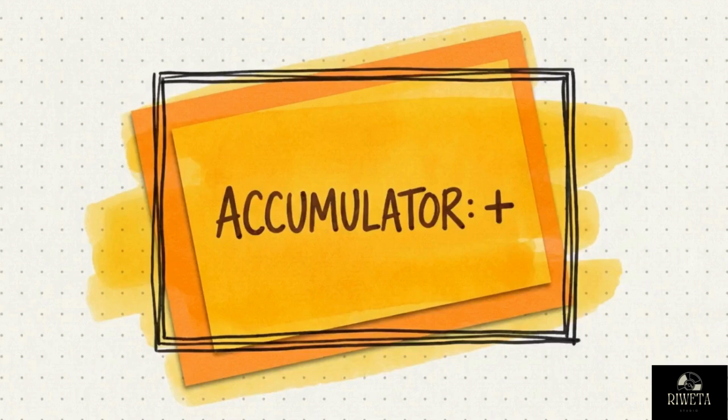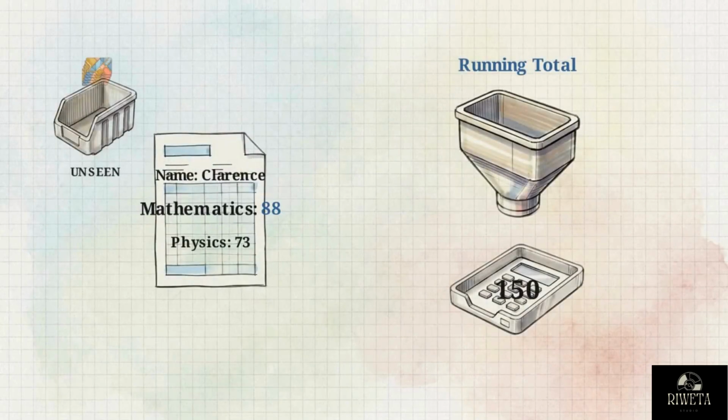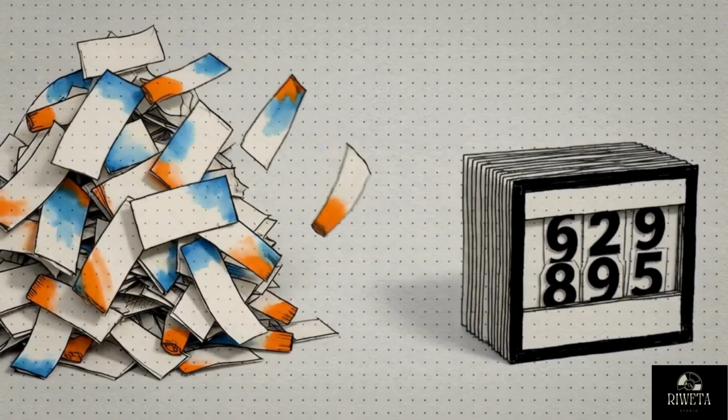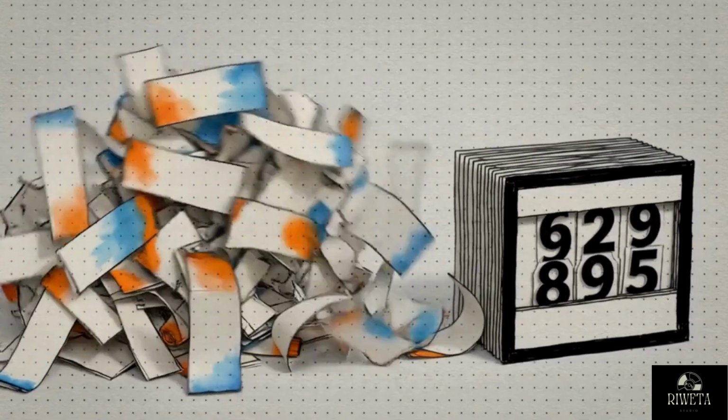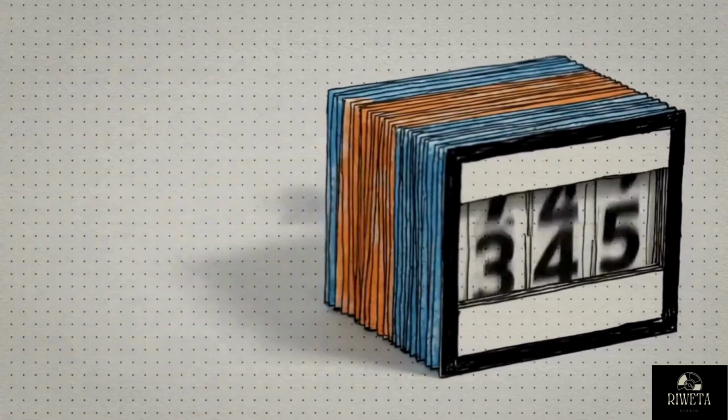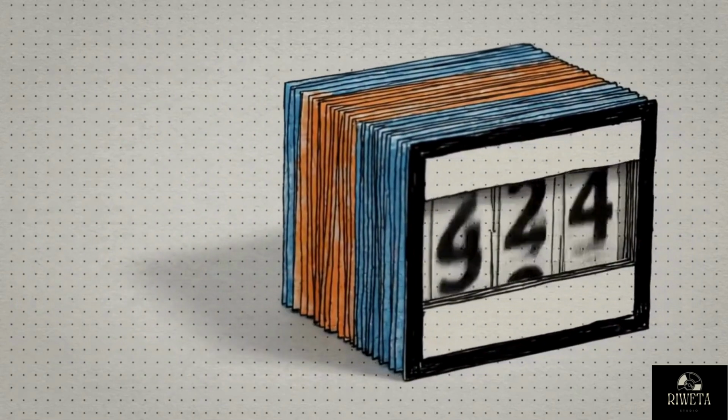We can upgrade this basic counter into an accumulator. Instead of adding 1, an accumulator variable takes the actual math score from the current card and adds it to a running total. Combining a repeating engine with a dynamic memory allows us to quantify massive datasets that would overwhelm any person's ability to remember.